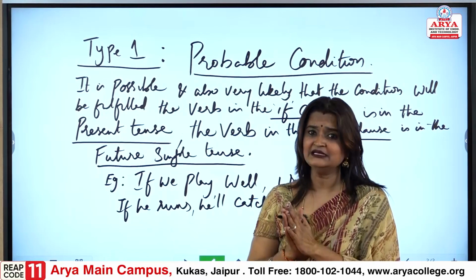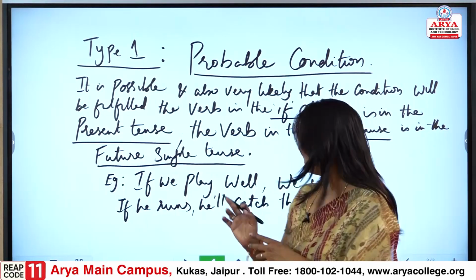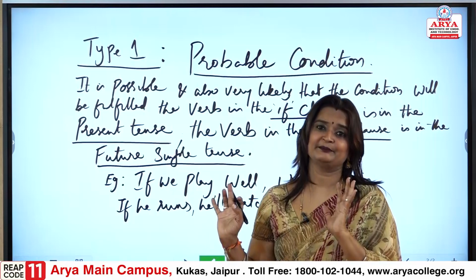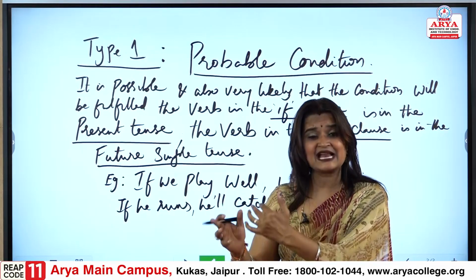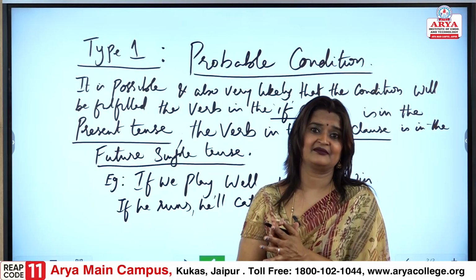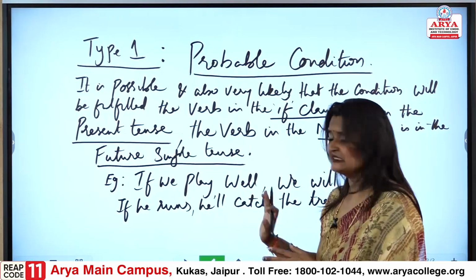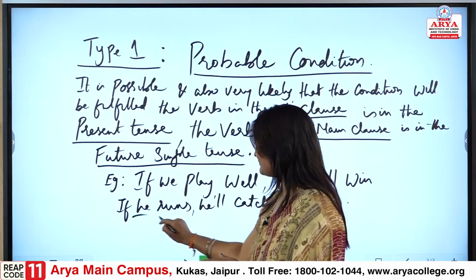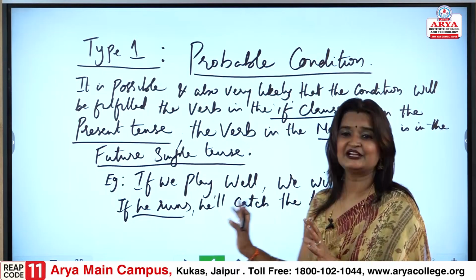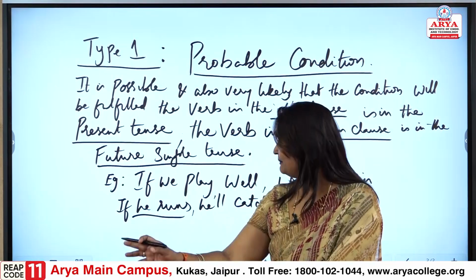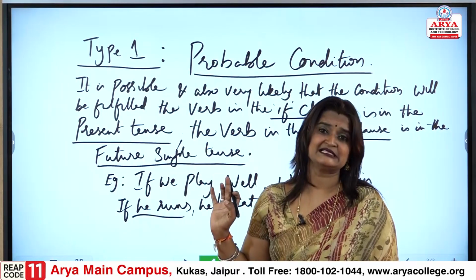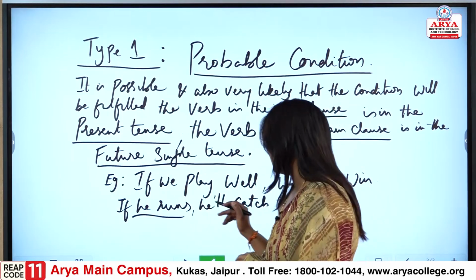He needs to run, that is the condition now. He will catch the train. Might be the train has started, just started. So, if he runs, present tense, he will catch the train, it is simple future tense, immediately future simple tense it is, fine.